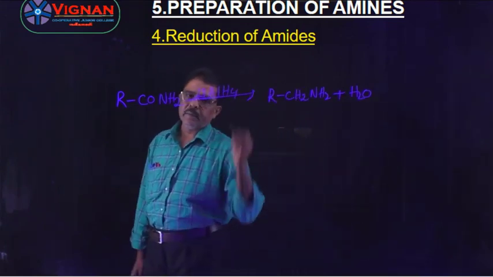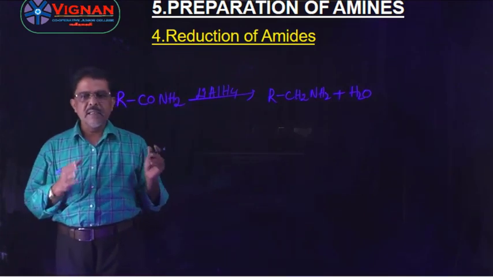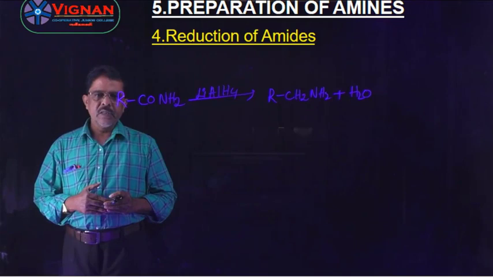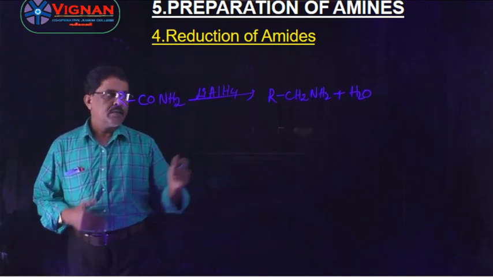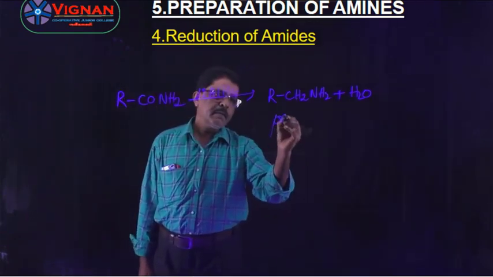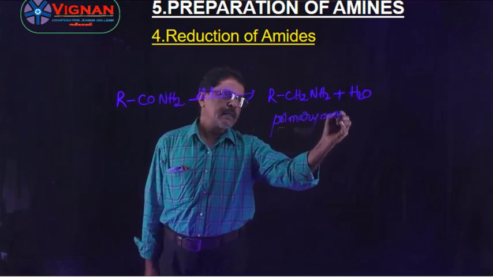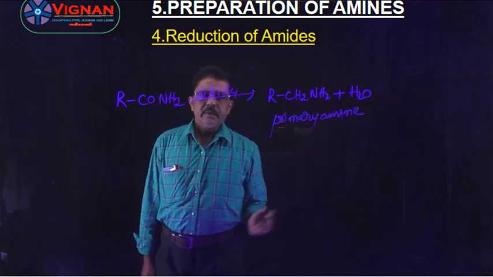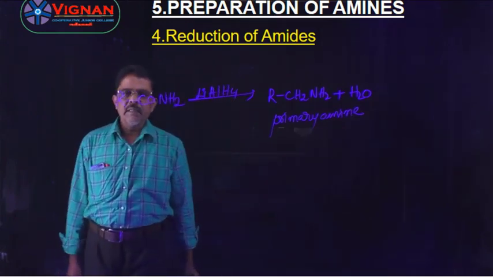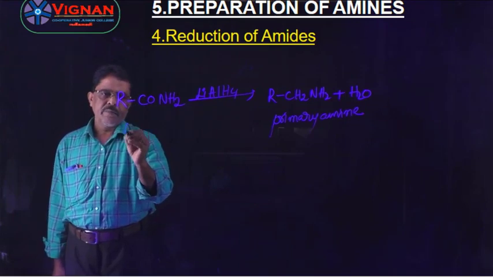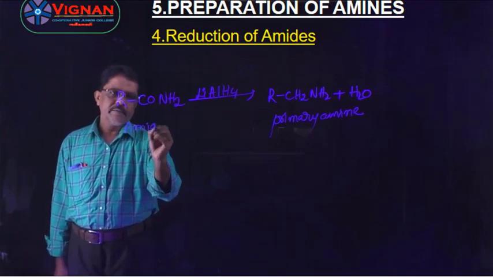This lithium aluminum hydride is one of the important reducing agents for the reduction of amides. Then we will get here primary amines. Primary amine is obtained. So this is the fourth method of preparation of amines from amide.